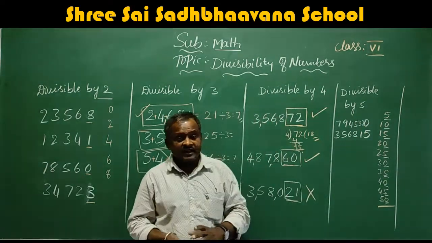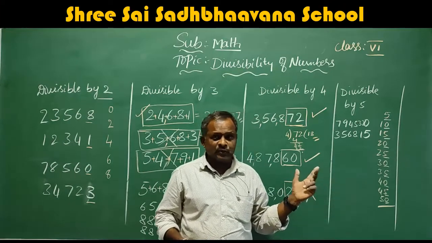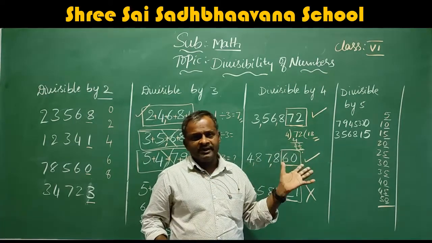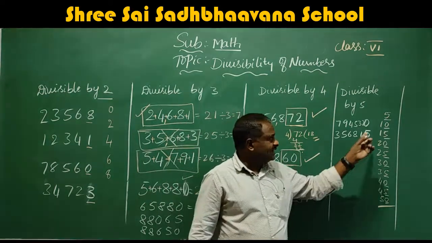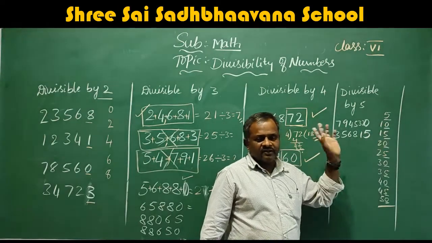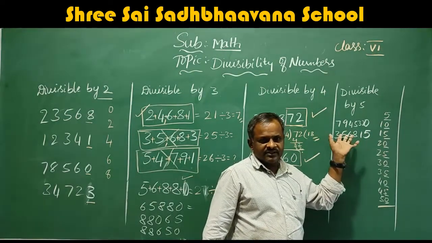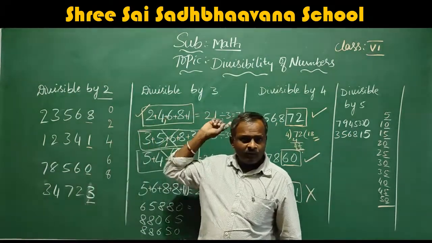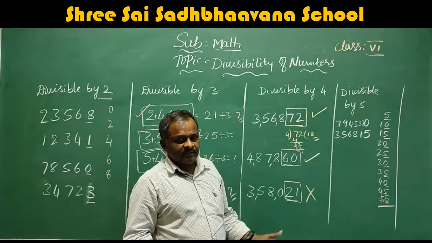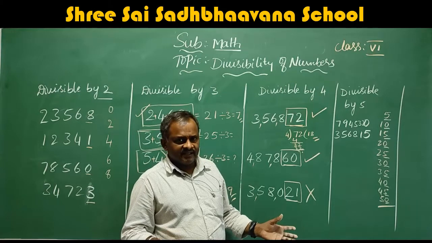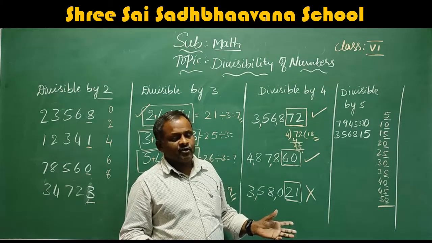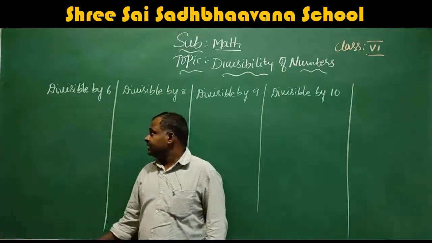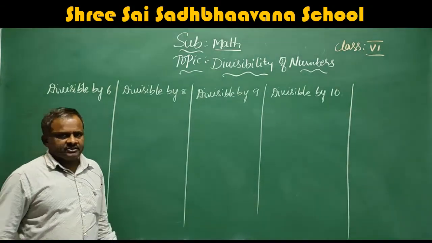The numbers which do not end with 0 or 5, that means ending with 1, 2, 3, 4, 6, 7, 8, 9, they are all not divisible by 5. The numbers which are ending with either 0 or 5, they are all divisible by 5. So this is the divisibility up to 5. Okay, 2, 3, 4, 5. Next, now we will learn the divisibility by 6, 7, 8, 9, 10, 11, 12. Up to 11 we will learn in this class only. Okay. So now divisibility by 6.